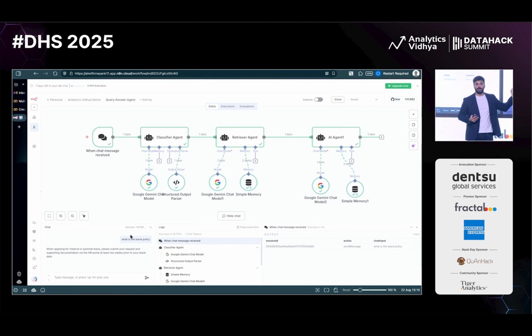I can explain to my managers, to my stakeholders, that this is what I'm trying to create. Let's quickly do a prototype. We can do the prototype in a week, as compared to me writing that code first in a week. If that is successful, and of course the understanding is needed, I have created a multi-agent system in maybe a day easily, right? This is a multi-agent system where we have multiple agents. They have their brain, they're able to understand what I'm asking, and I can ask any follow-up question because they have the memory as well.